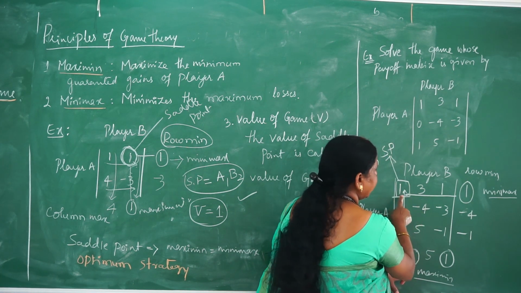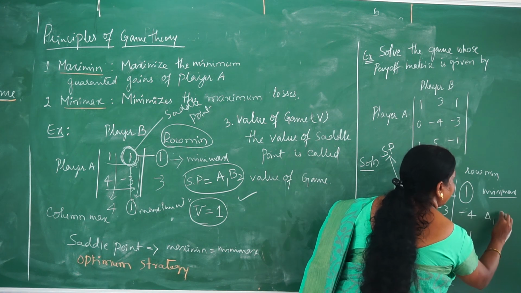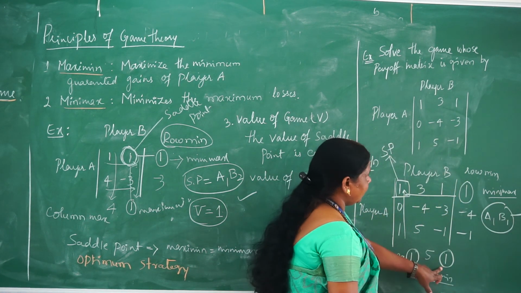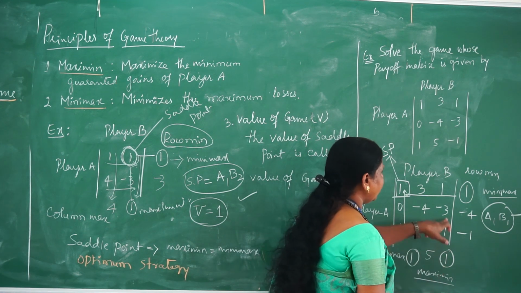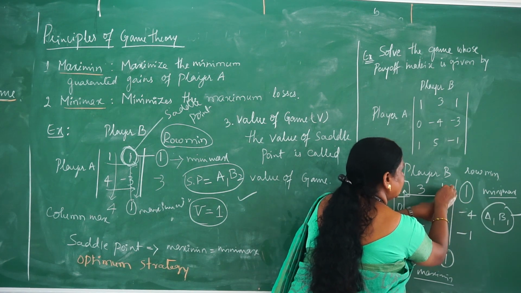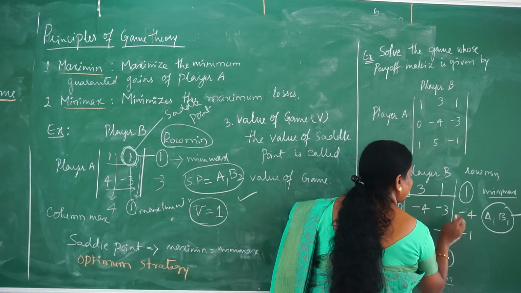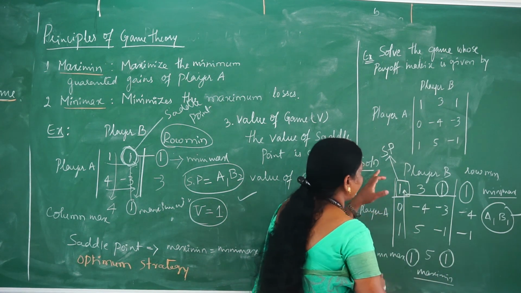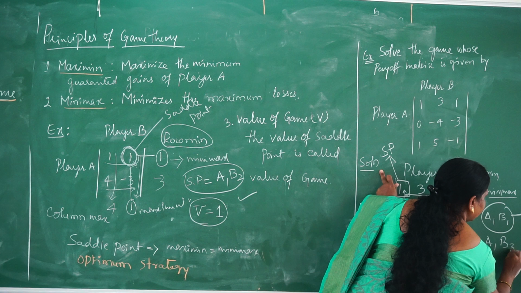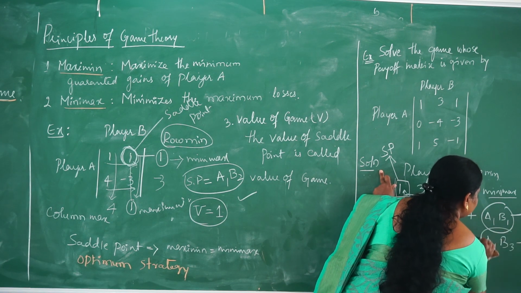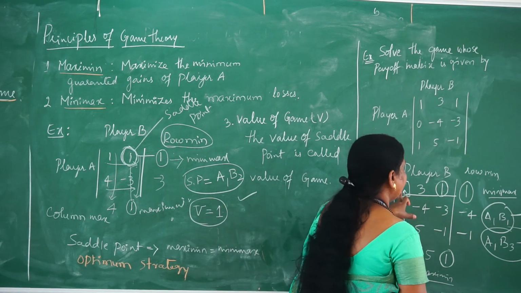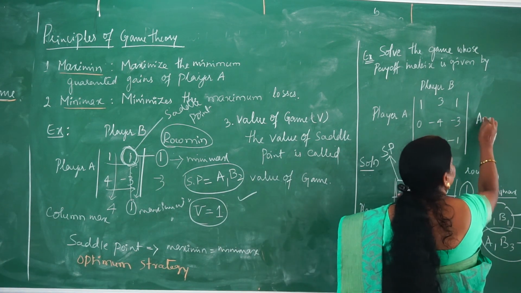So now this is called a saddle point, that is nothing but SP. The saddle point is intersecting at position A1, B1; this is the first strategy. Next, again 1 is there, the same. So 1 is intersecting with another minimax value in the third column with the first row. This is also considered a saddle point for the game, so it can be read as A1, B3. This is called the second strategy for the payoff matrix. Among these, choose any one for finding the game value. So now I will consider A1, B1.